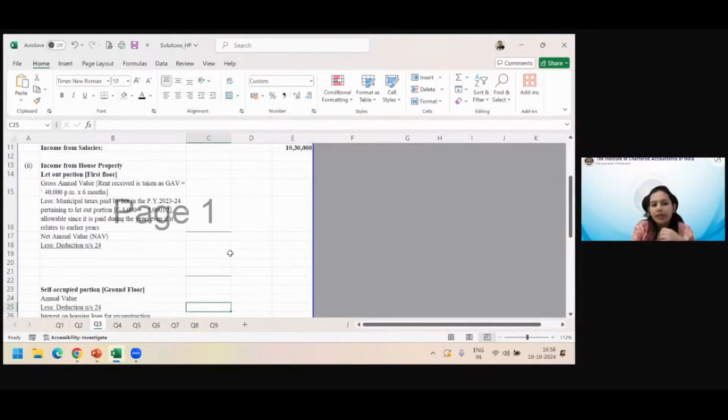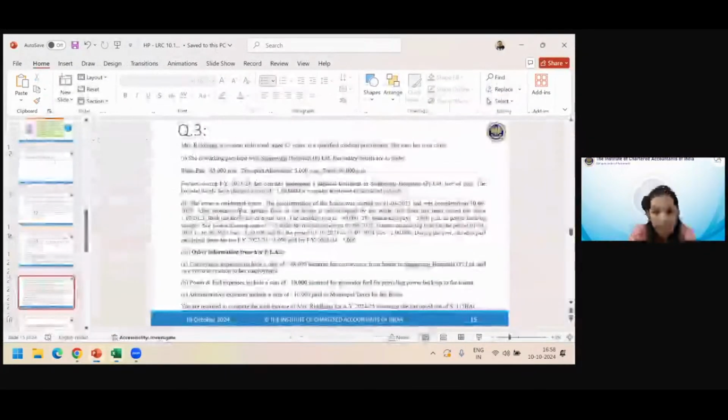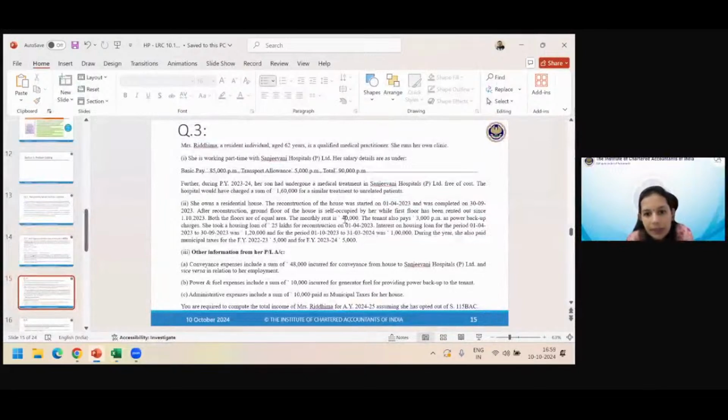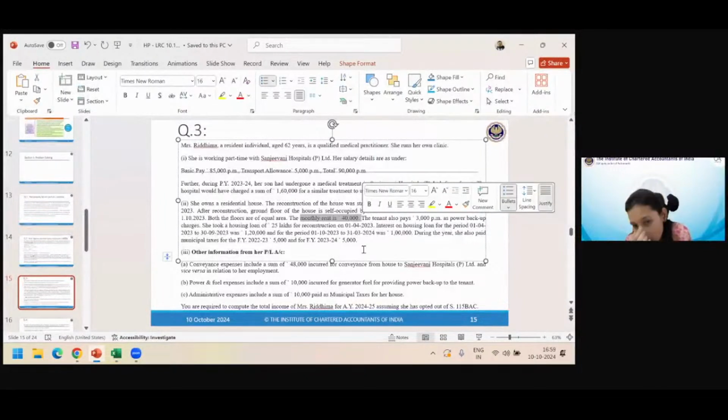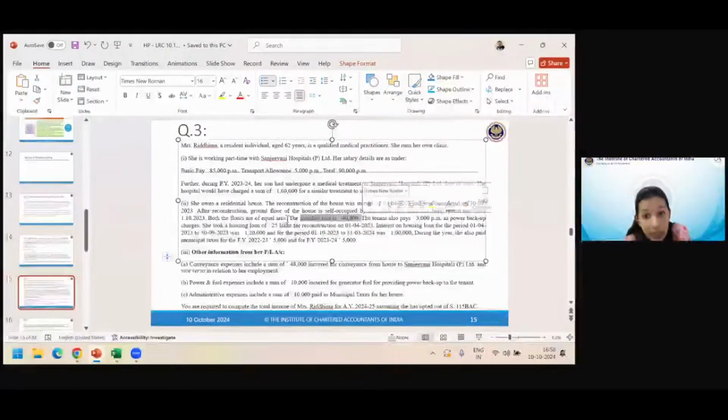Now, for gross annual value we need expected rent and actual rent. So the let out portion, that is the first floor. Let us see if we have details. Monthly rent, so we have actual rent, that means 40,000 into 12. Do we have the other values, municipal value, fair rent, standard rent? We have nothing. If you don't have the information, then do not calculate expected rent. Just calculate actual rent and proceed.